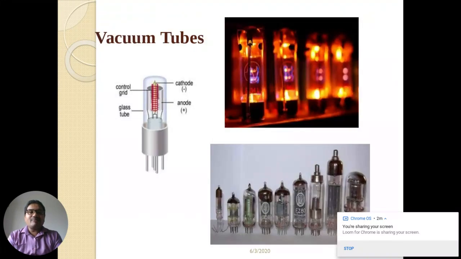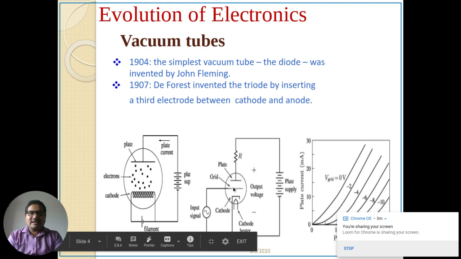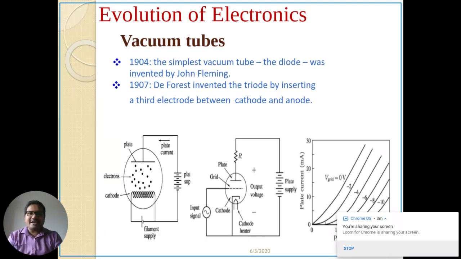Now, these ENIAC computers used vacuum tubes. The vacuum tube is the first electronic device, which is nothing but a diode, invented by John Fleming. Why do we call it a diode? Because it has two terminals. After that came the triode, where a third terminal is inserted between the anode and the cathode. After that the tetrode came, and after that the pentode.